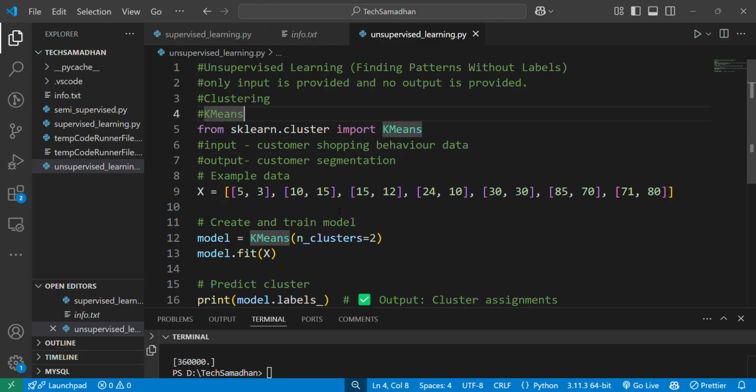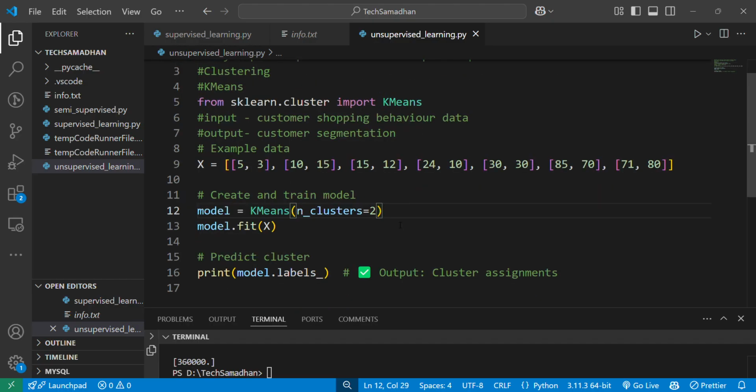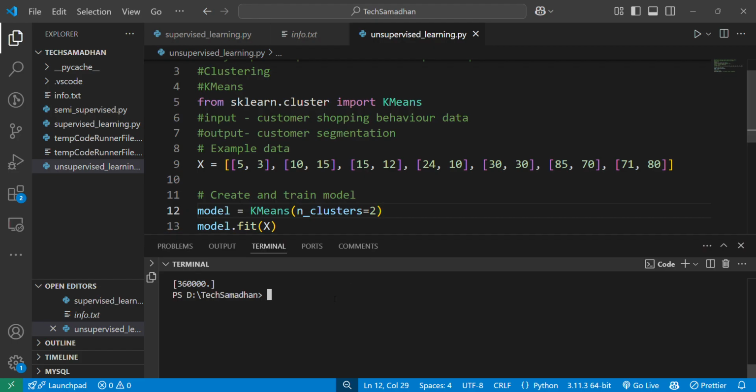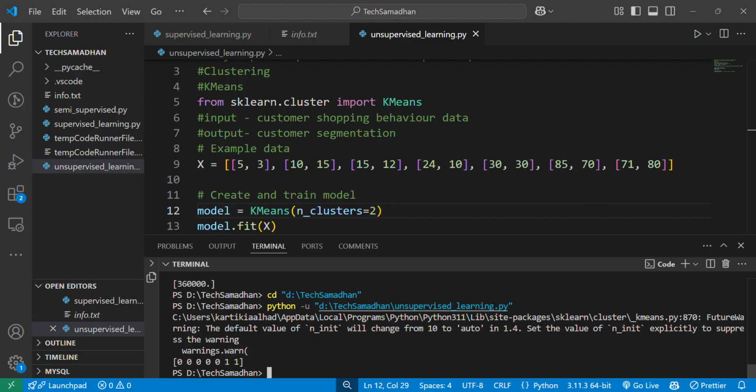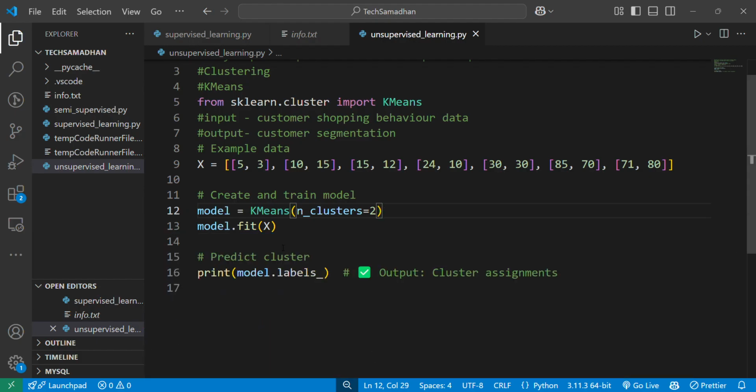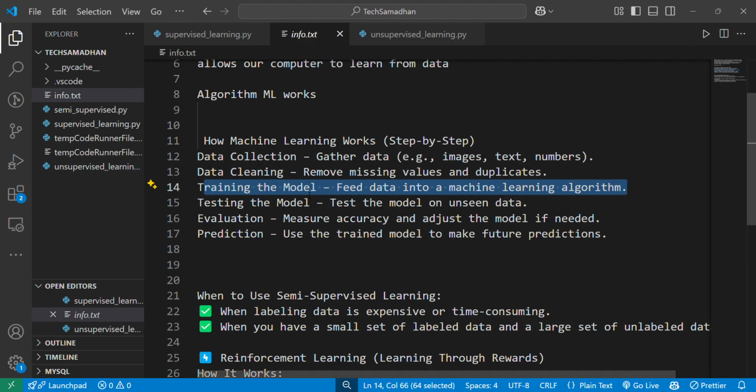Here is that example data. We created and trained the model using one of its algorithms, which is k-means, and we provided the number of clusters beforehand as 2. Keep in mind we have provided that here. In some examples it's not 2; by default the machine learning model takes 3. Now we can see the output for unsupervised learning. Cool. So this is the output. Some warnings have been provided. This is how it grouped the data into clusters. Now you won't understand what type of output this is, but the basic purpose of this video was to understand what supervised and unsupervised learning are, and the basic difference between them.